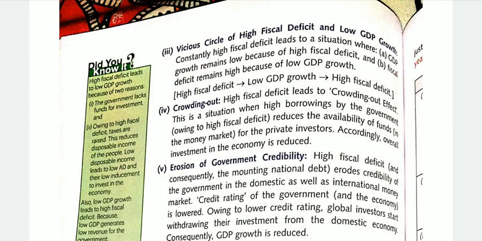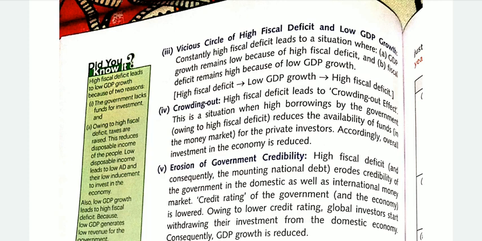The fourth point is crowding out. Now, what is this? High fiscal deficit leads to the crowding out effect. The high borrowings by the government reduce the availability of funds in the market. So, the private investors cannot do much investment in the economy.